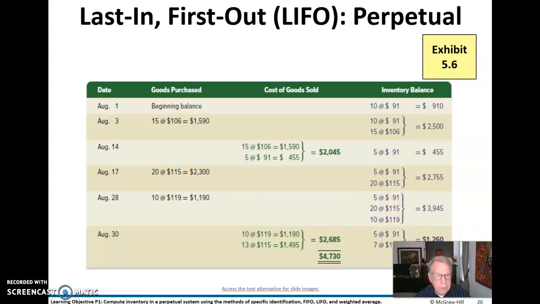Now, when we sell it, we're going to sell from the bottom up. So we'll take all of these 10 units. We need 23 total. So we'll take 13 out of this 20, and that leaves us 7 from this row here, and all of this 5 here. So our ending inventory is $1,260. Our cost of goods sold, $47.30. Again, we have to add these two to get $47.30. And in total, it's still $59.90.